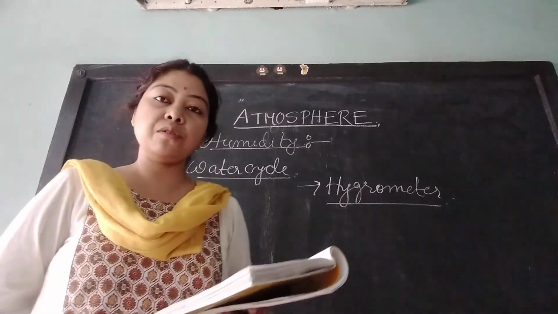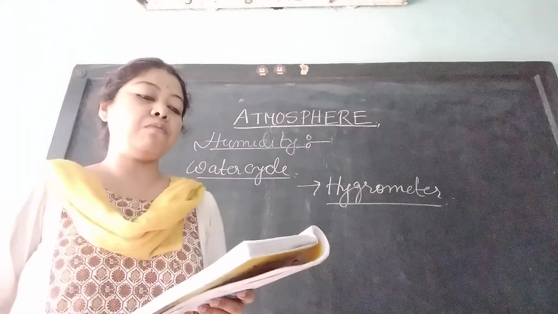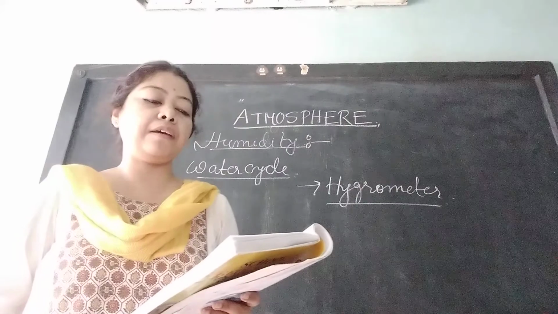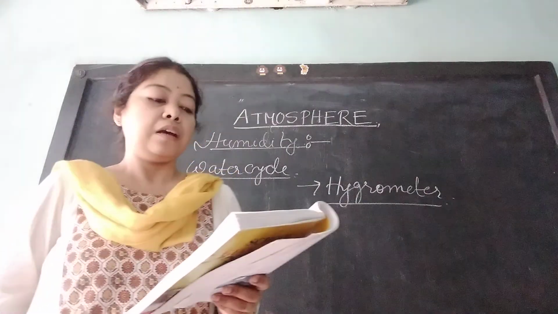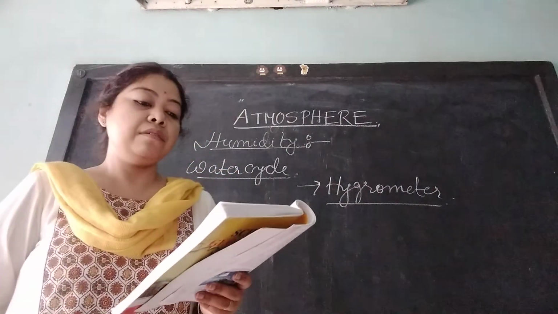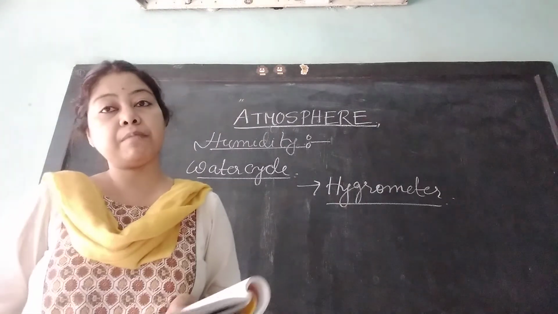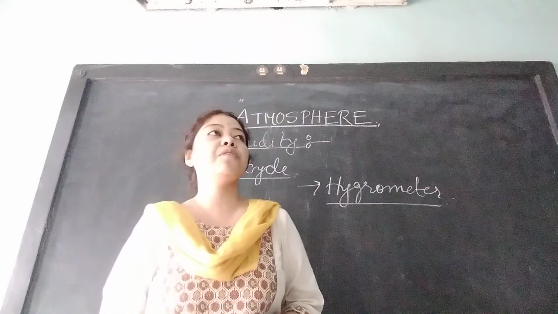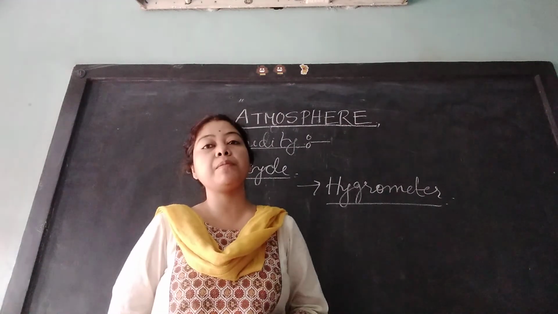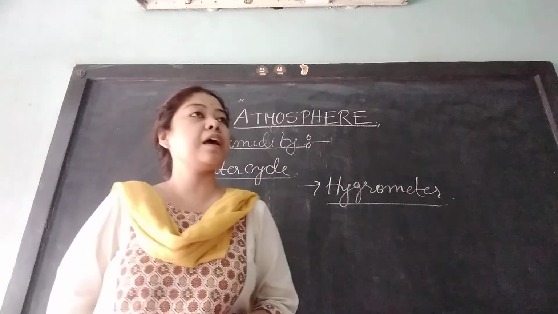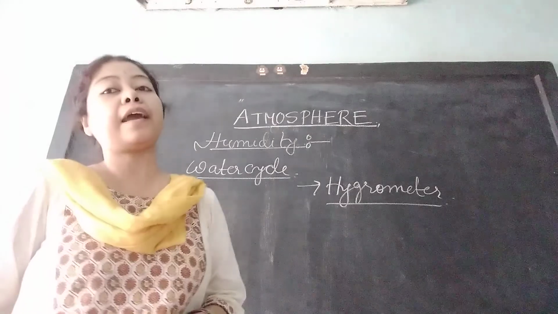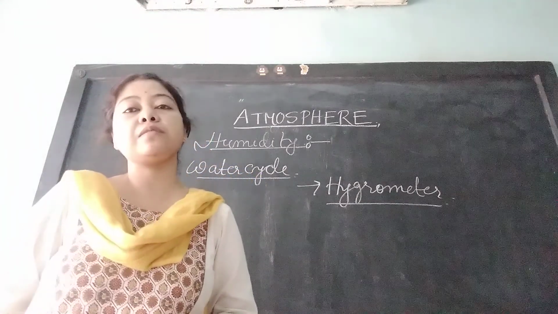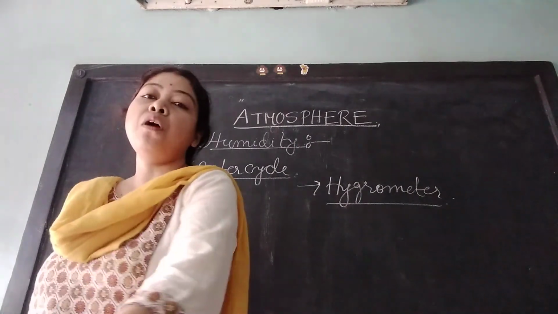Now, specific humidity is the mass of water vapor in grams contained in a kilogram of air. Okay. Now, relative humidity. Relative humidity is very important. Relative humidity is the amount of water vapor present in the air to the amount of water vapor the air can hold at a given temperature. It is always expressed in percentage, so into 100.